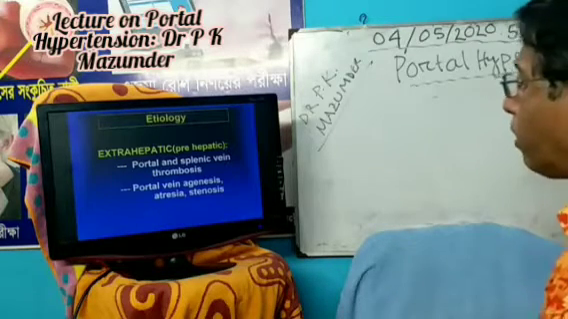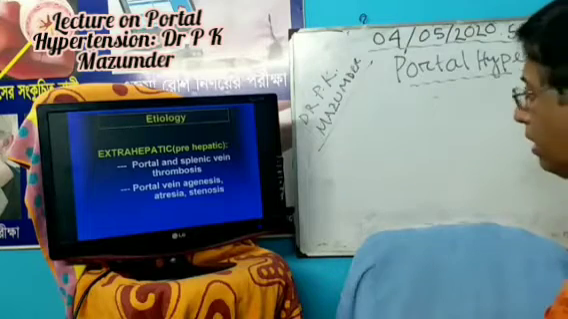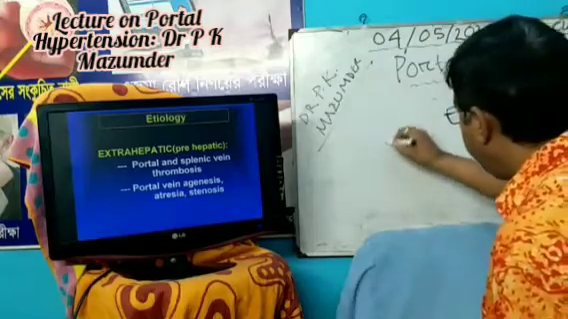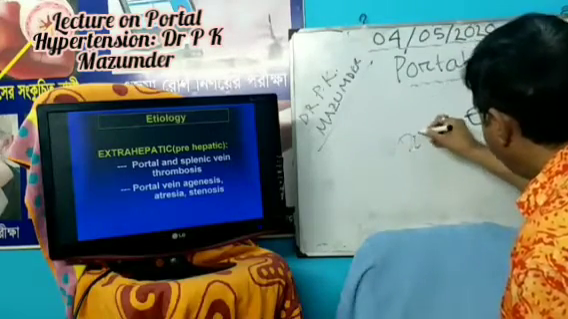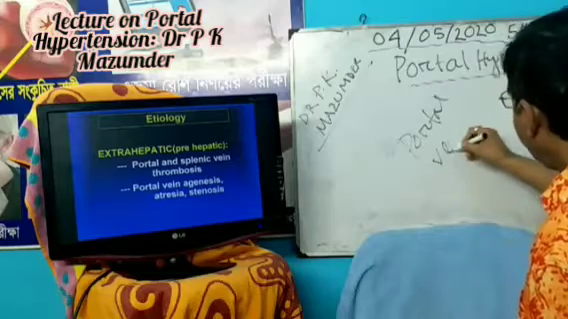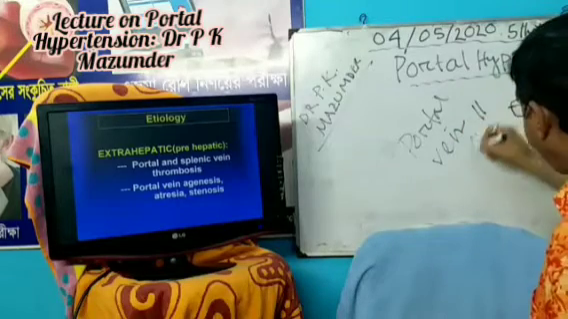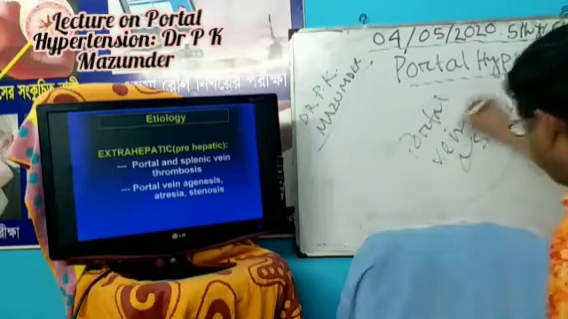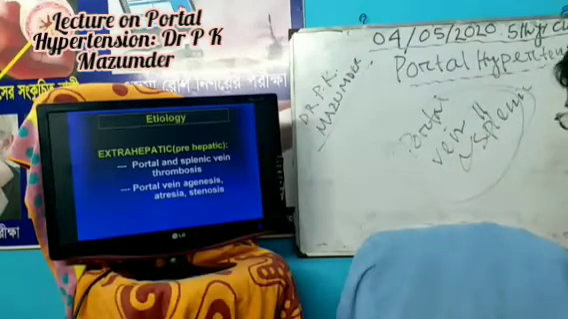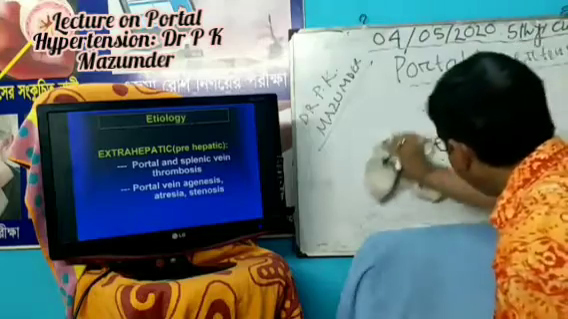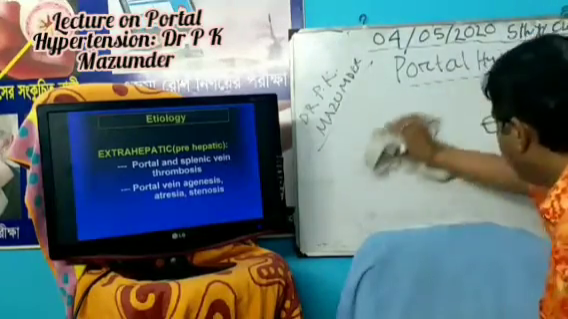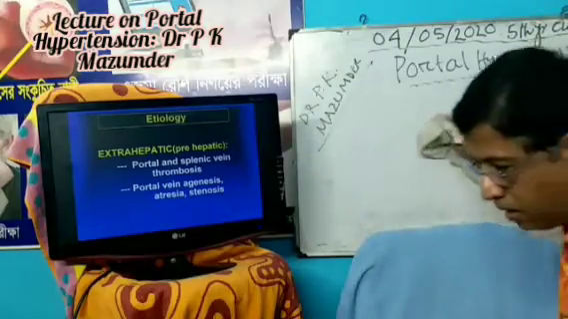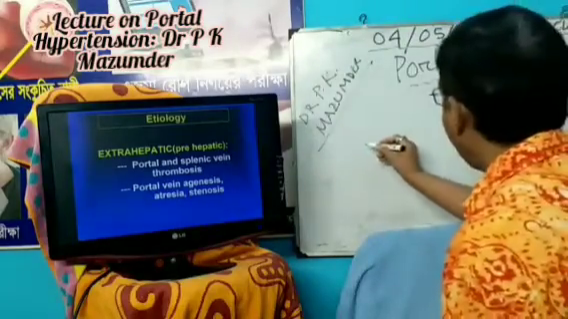Now, what are the extrahepatic causes? The extrahepatic cause, very important, is portal vein thrombosis, portal vein and splenic vein thrombosis. What are the causes of portal vein and splenic vein thrombosis? This is very important because it occurs in the neonatal period. Number one cause in the neonatal period is umbilical infection or sepsis.